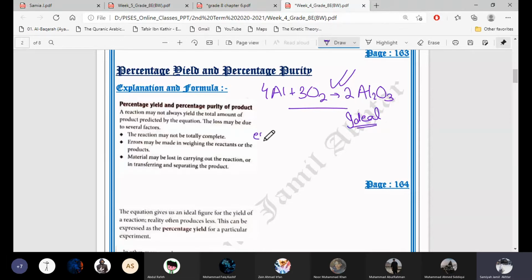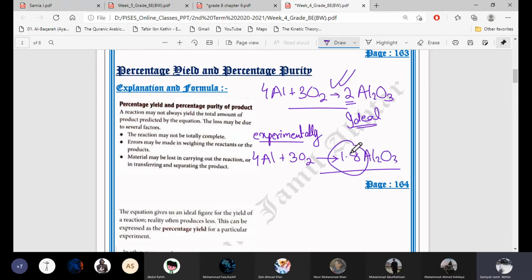But when we do this experiment, when we do a chemical reaction in the laboratory, then we will always get less amount of the product than we predicted. According to the equation we should obtain 2 moles of aluminium oxide, but when we are doing this in the laboratory and we are taking the same amount, 4 moles of aluminium, 3 moles of oxygen, after the reaction experimentally we will get less amount, for example 1.8, 1.83, 1.9, something like this.